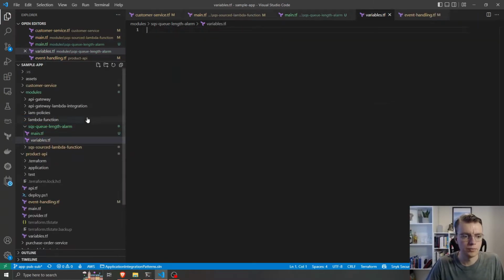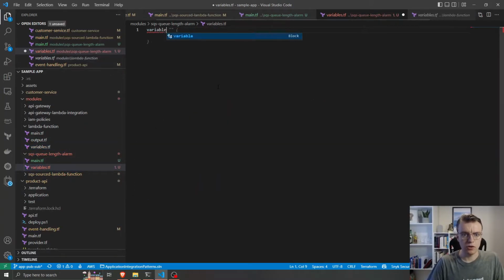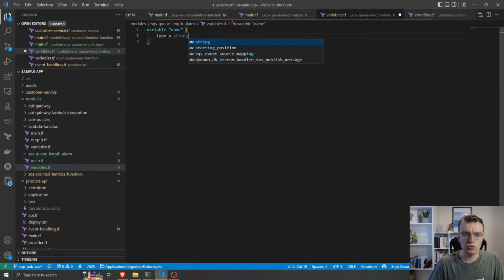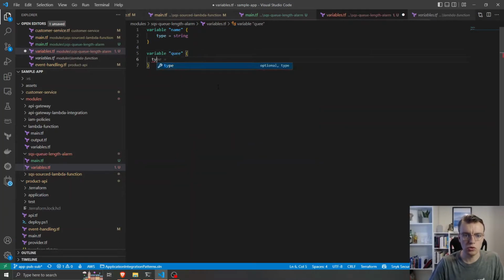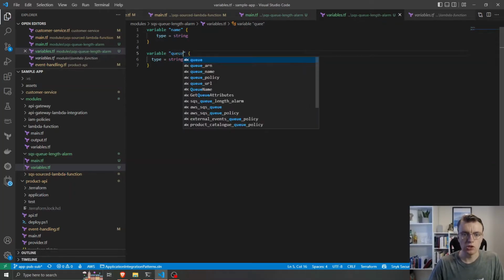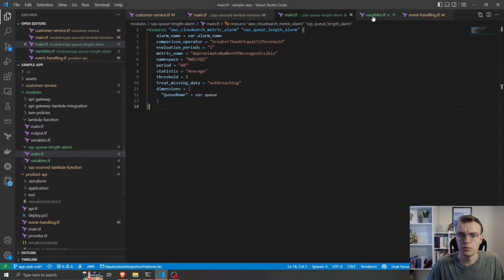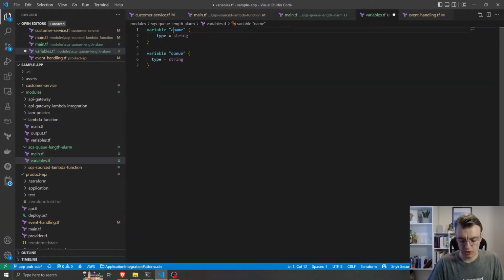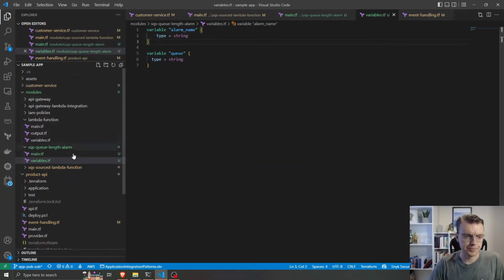Okay, so let's set up our variables.tf now. First got a variable called name, that will be type string, and we've also got a variable called queue, which will also be type string. Can't spell queue. Oh, sorry, that was actually alarm name, not name. So we've got our two variables set up there now. So now we've got this module ready to configure.